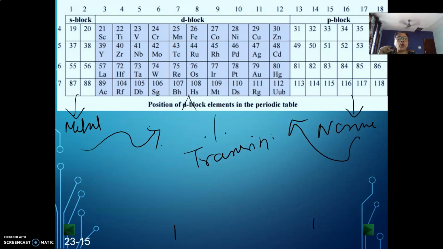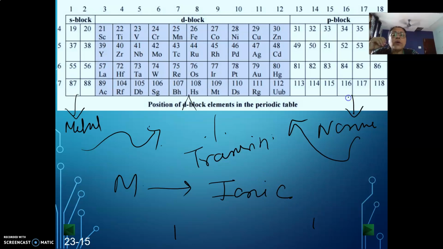S block elements are all metals. They are very hard with high boiling point and melting point. They have very low ionization energy, very low electron affinity, very low electronegativity, and the alkali metals always form ionic bonds. Clear? Ionic bond means they prefer to go for ion formation.